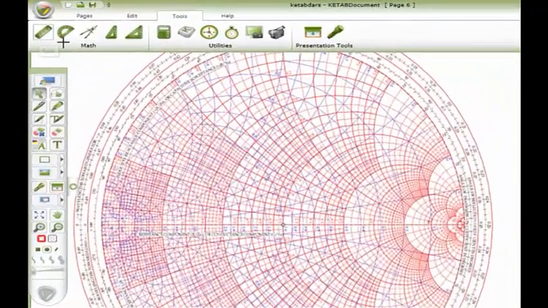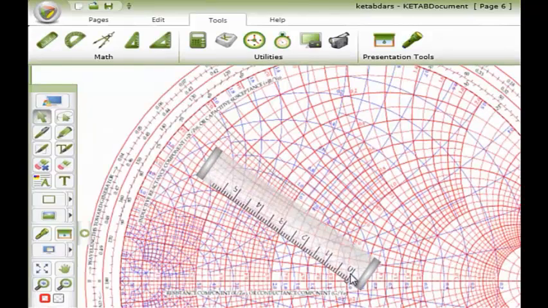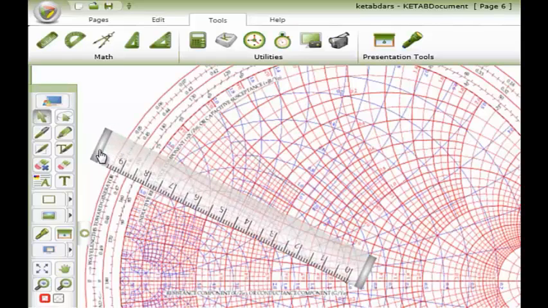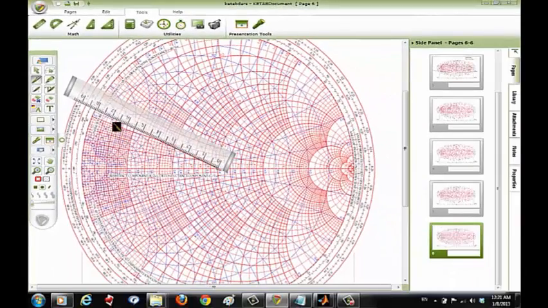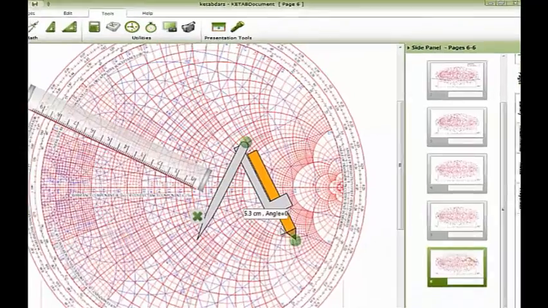Now we're going to draw a line from the center through the phase 155. We'll choose a pen. Now we're going to use the compass.